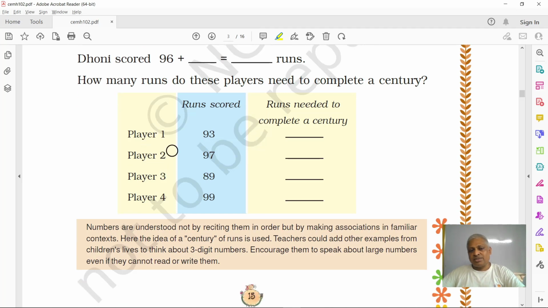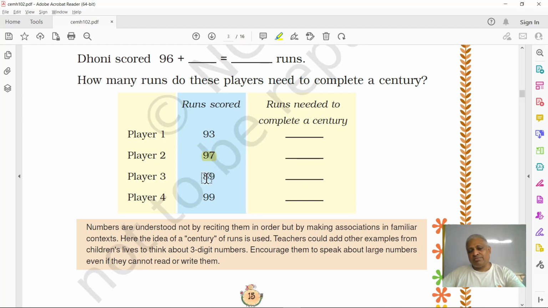So there are other players. Okay? If they need to make a century, say player 1, his score is at 93. He has to make how many more runs to make century? Can you guess? 100 minus 93. How many? It'll be 7. Player 1 needs 7 more runs to complete a century, and player 2 needs how many more runs? He made already 97. So 98, 99, 100. Only 3 more runs to make a century.